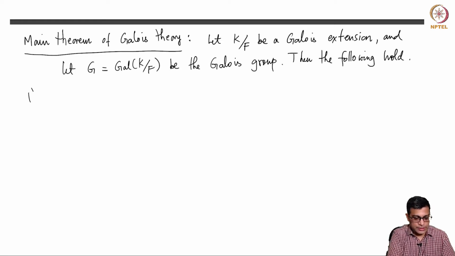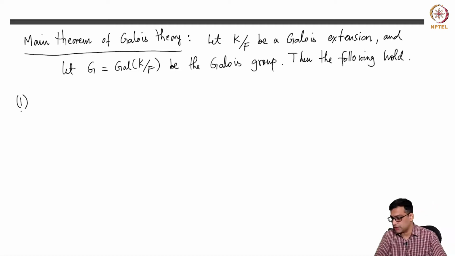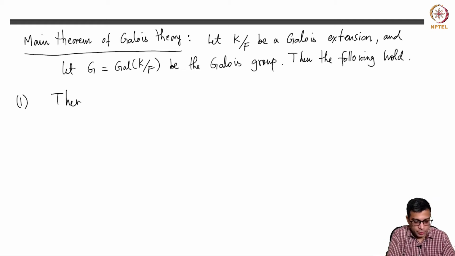The first one is the statement that I indicated in my examples in the last video, which is a bijection between subgroups of G and intermediate fields of the extension.